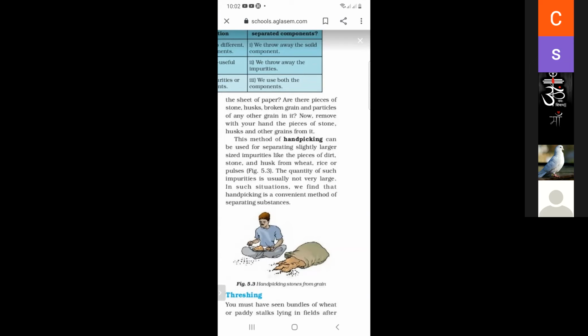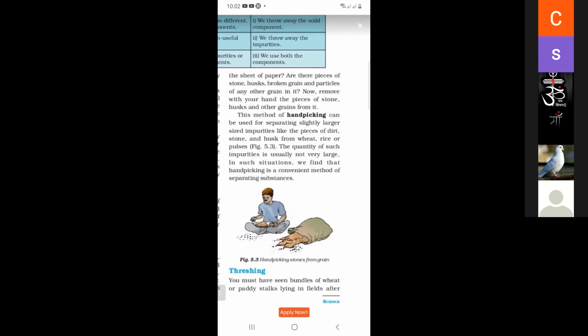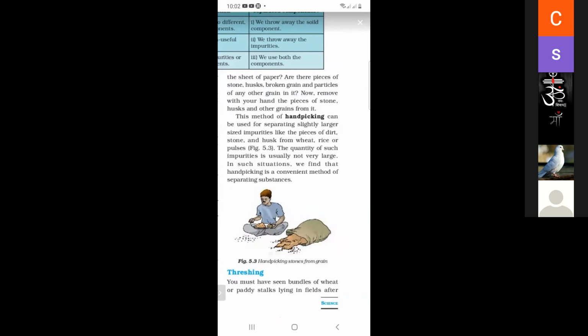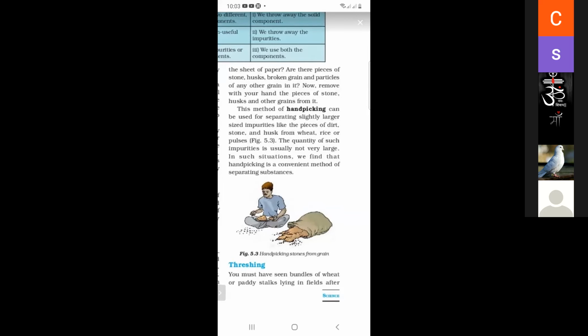This method of hand picking can be used for separating slightly larger impurities like pieces of dirt, stones, and husks from wheat, rice, or pulses. And the quantity of such impurities is usually not very large. In such situations, we find that hand picking is a convenient method of separating substances. So in the process of hand picking, we separate the substance with the help of our hands.